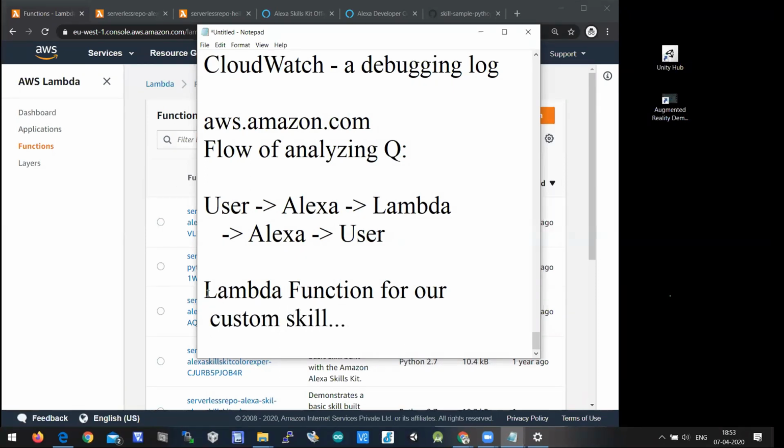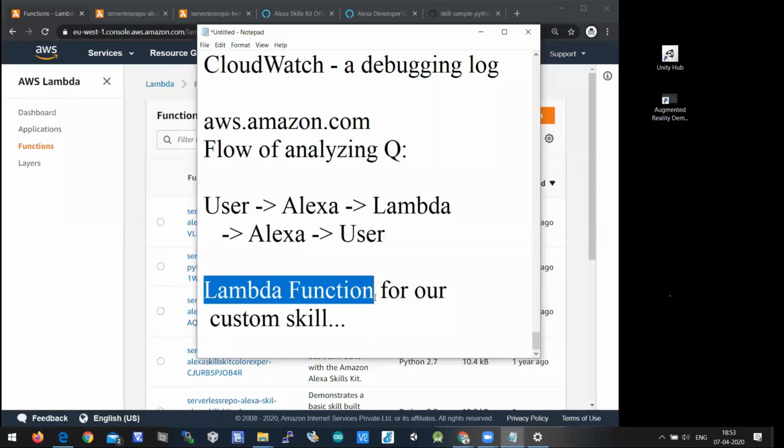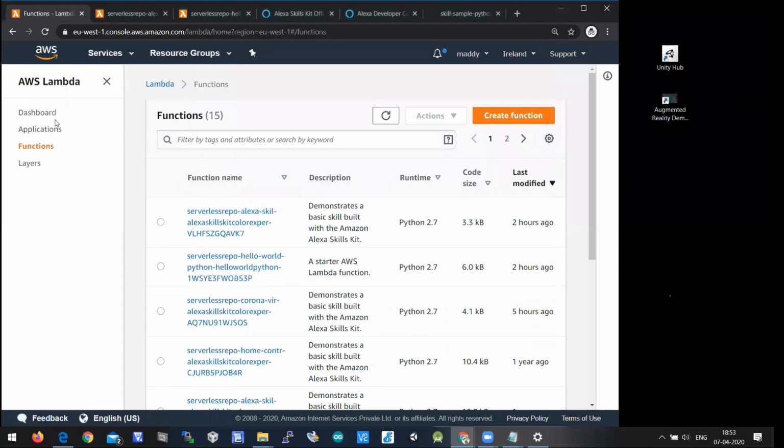So let us create a Lambda function for our custom skill. When you click on Services, AWS Lambda, you need to click on Create function. When you click on it, you'll get a window where you can create a function.